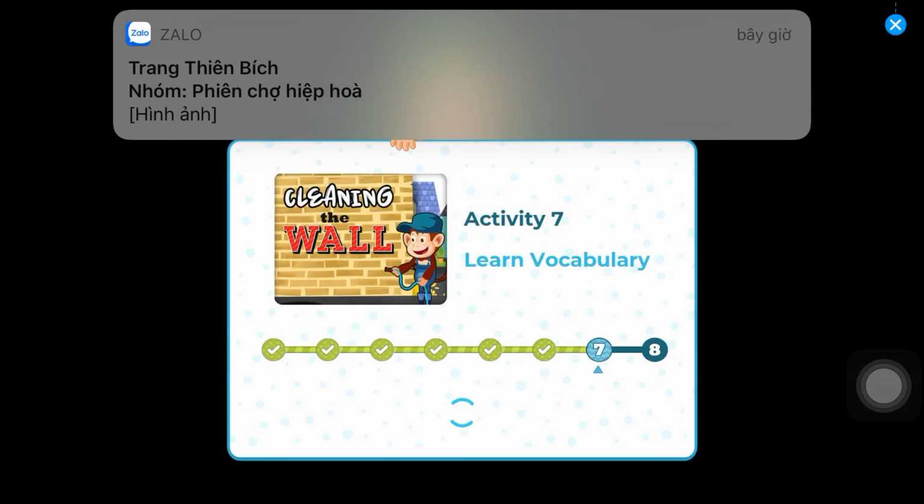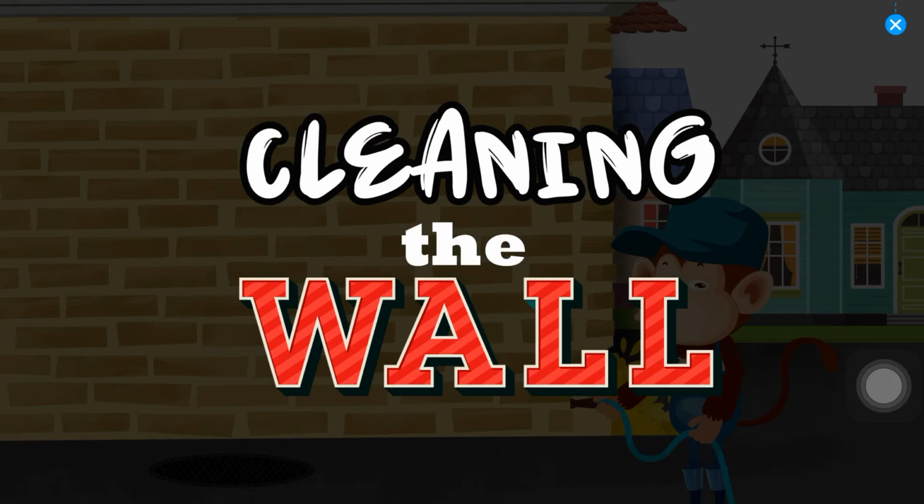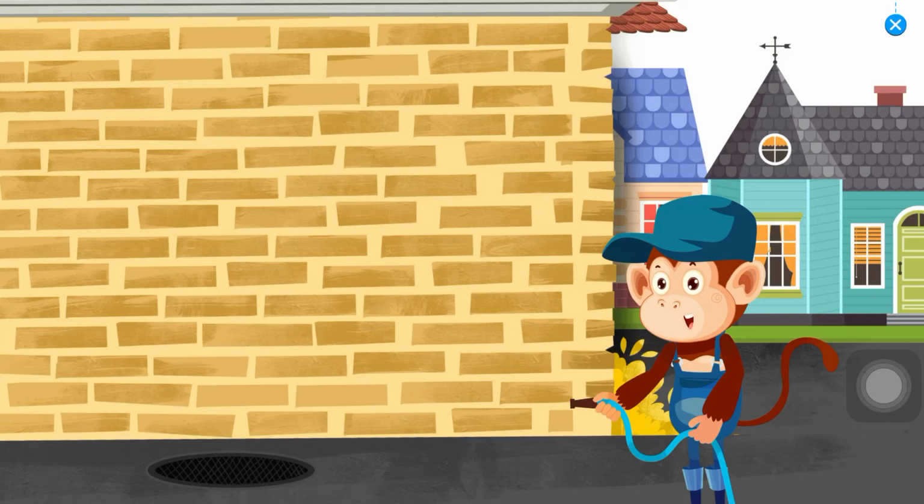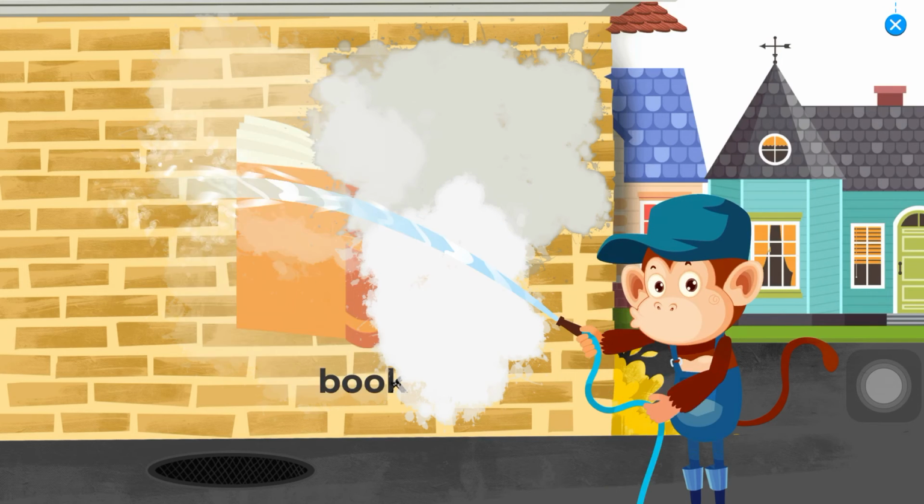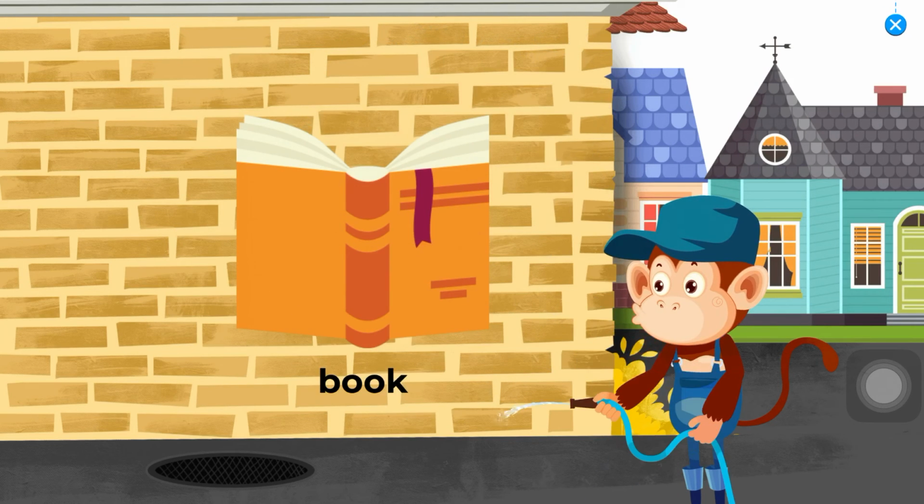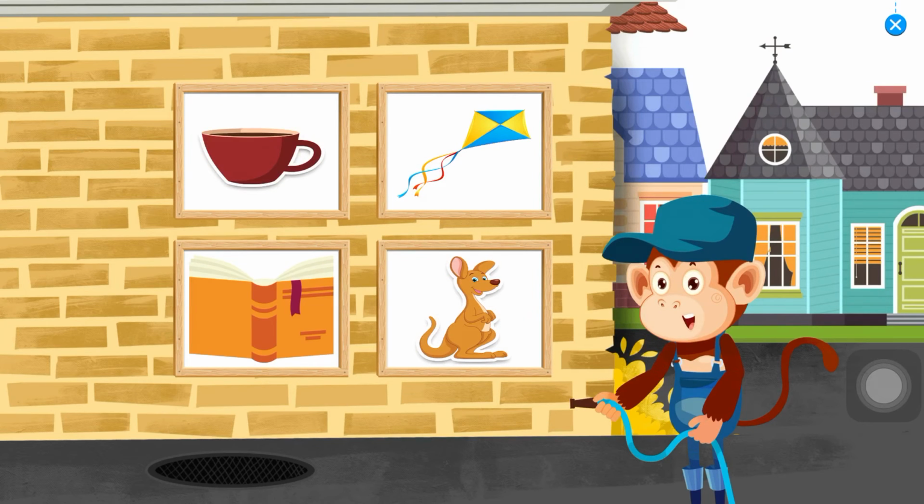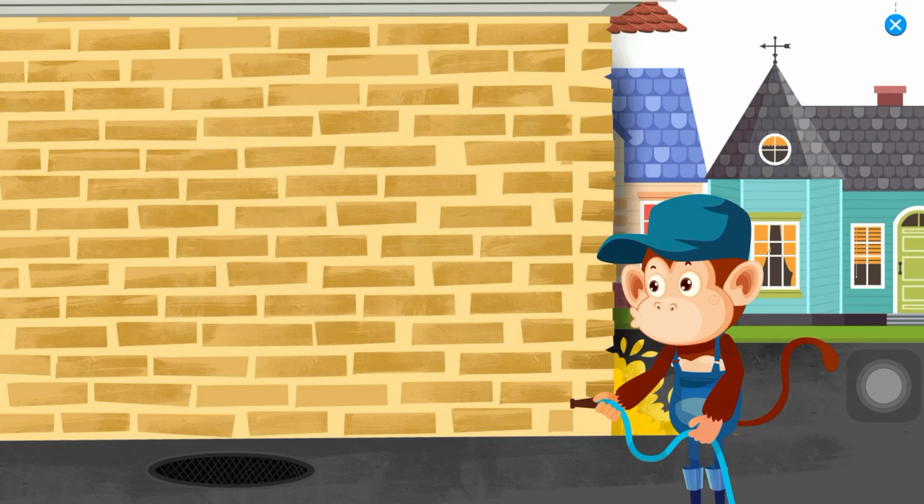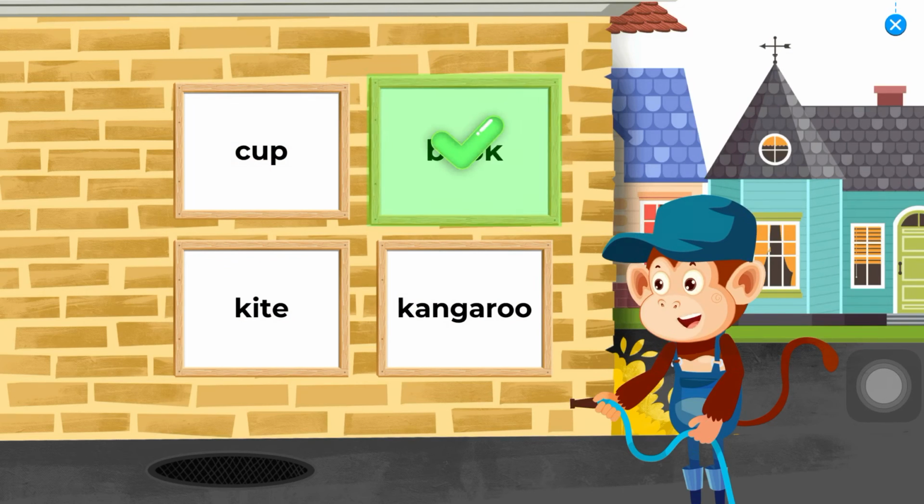Activity 7. Learn vocabulary. The wall. Oh, the wall is dirty. Tap on the stain to help me and discover a new word. Book. Which picture shows book? Cool. Tap on Book. Cool.